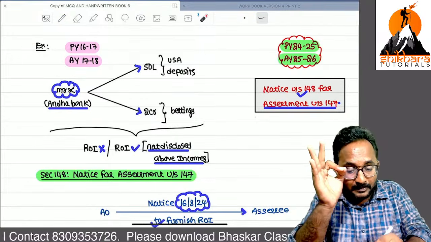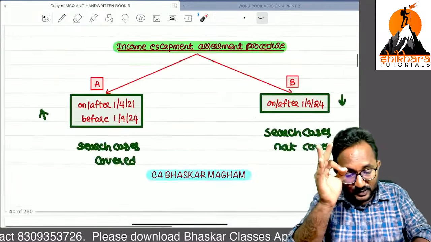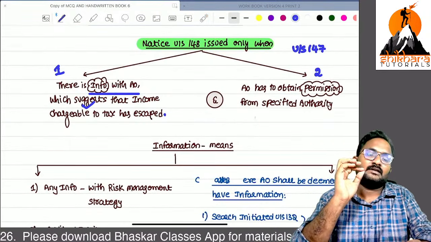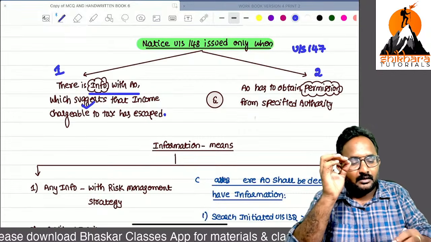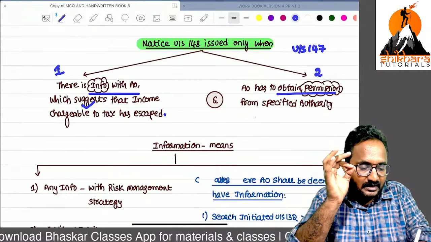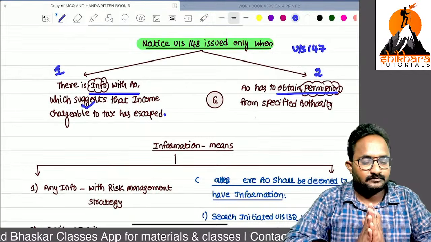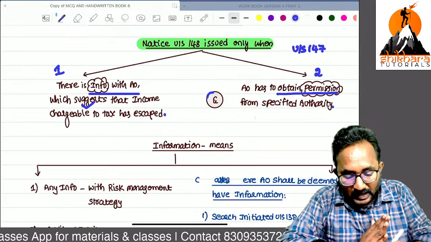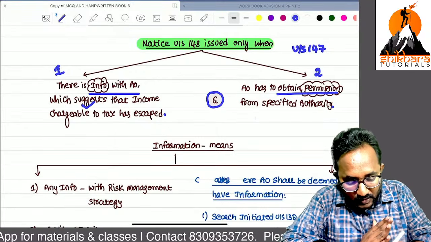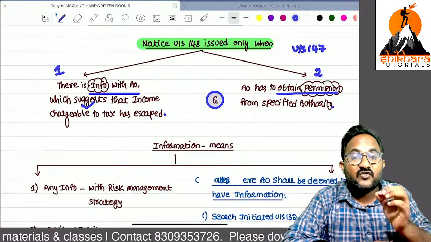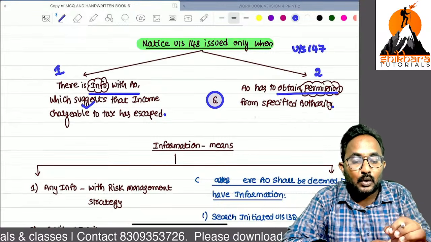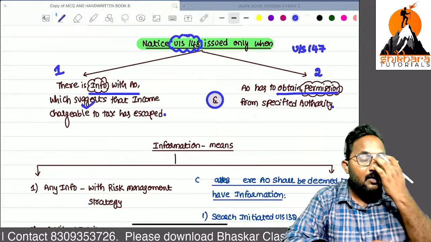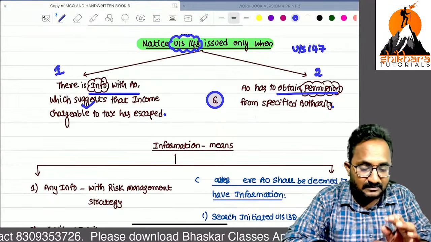Only if you have proper information can you send the notice under section 148. Second, the AO must obtain permission from the specified authority. If these two conditions are satisfied, then only can we send the notice under section 148 for conducting the 147 assessment.